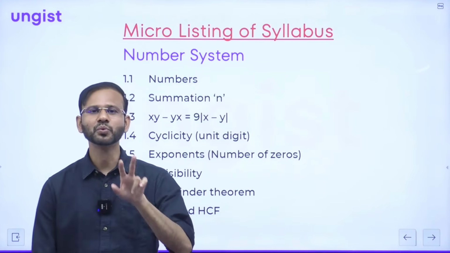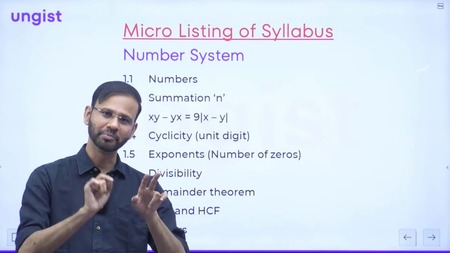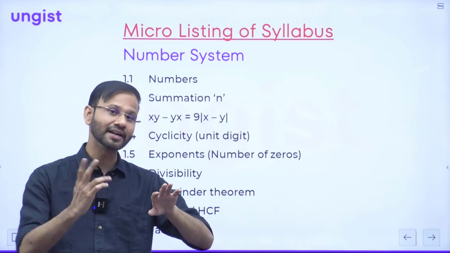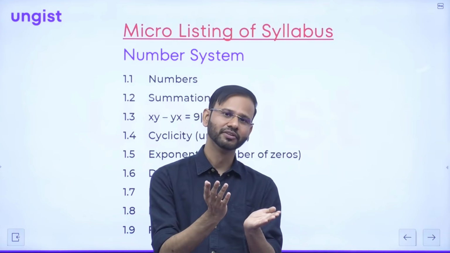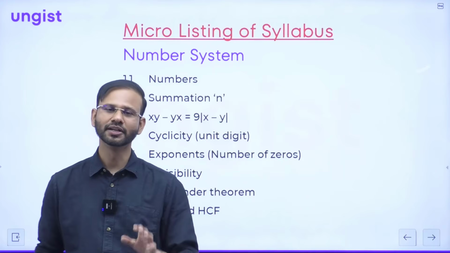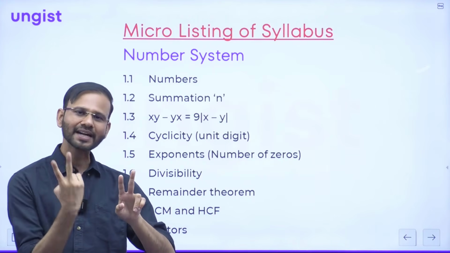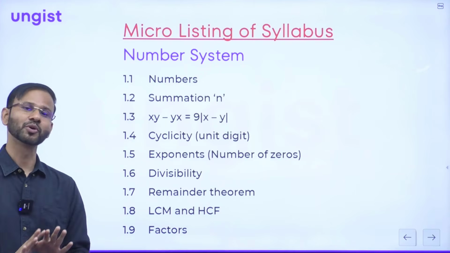The difference between a 2-digit number and its reverse is always a multiple of 9. I repeat, the difference of a 2-digit number and its reverse. Let's say the number is 52. 52 minus 25 is 27, which is a multiple of 9. I repeat, the difference between a 2-digit number and its reverse is always a multiple of 9, right? This is a very important property, guys.